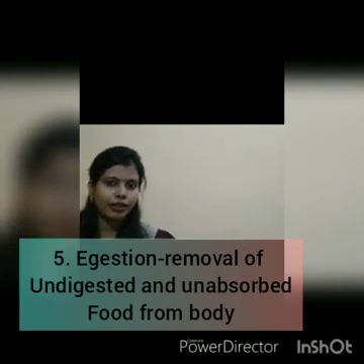Whatever we are eating, it doesn't mean that all the food items are being utilized, absorbed and digested by our body. Some parts remain, and the part which is not absorbed or digested is removed from our body, because that process is also very important. So these are the 5 steps in which the digestion process completes.